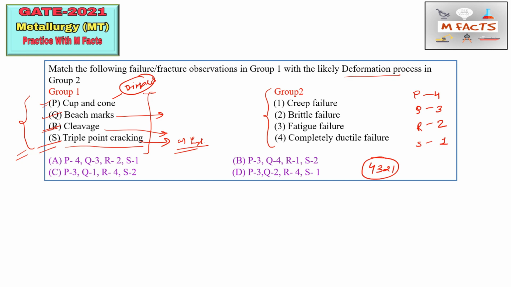Okay, so options which is starting other than 4 you can cross. So B option is wrong, D option is wrong. Next, C option is also wrong because it is starting by 3. We have code which is starting with 4. Okay, so A option is correct here, that is 4321. So A option is correct, and you need to remember all these concepts for doing the matching type of questions, and also they may ask these type of questions in MSQ form.